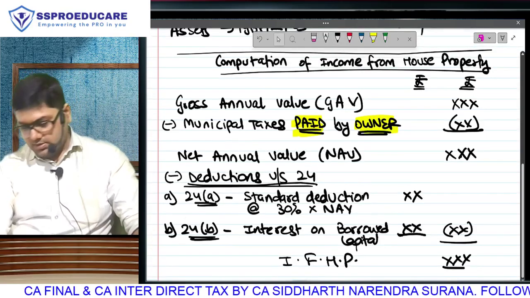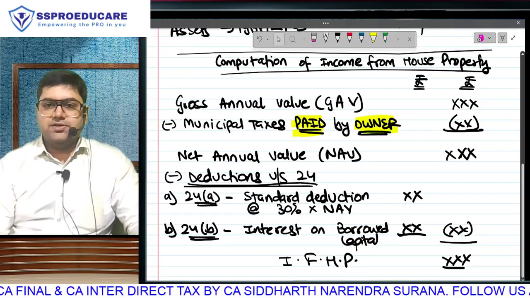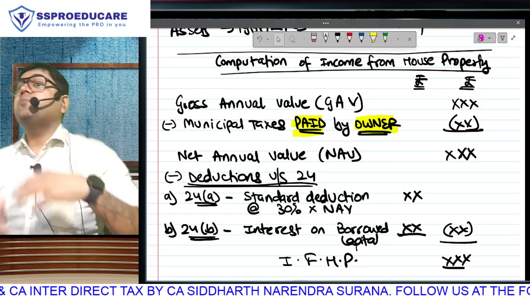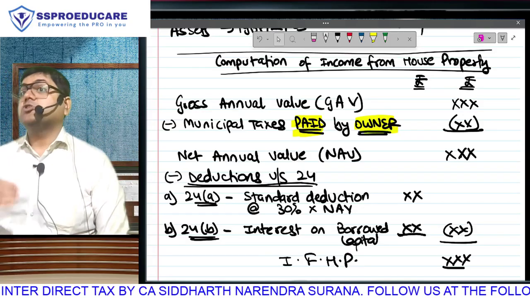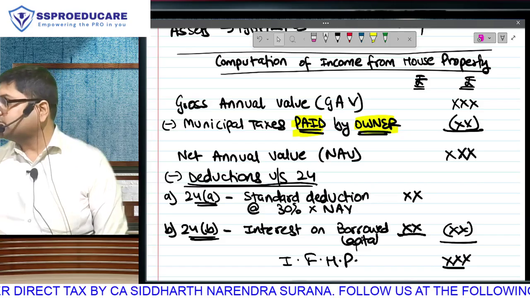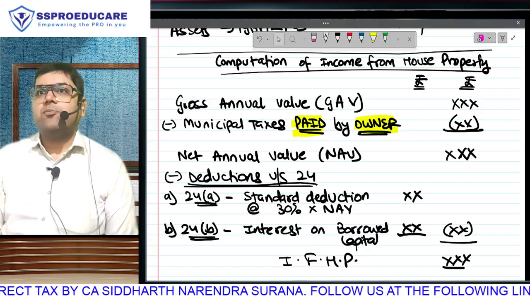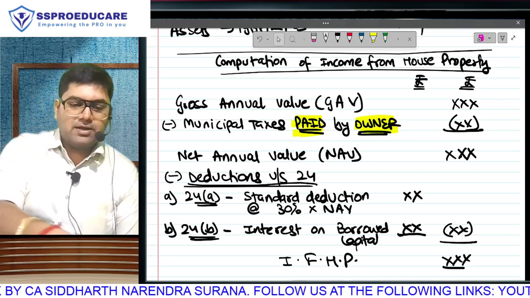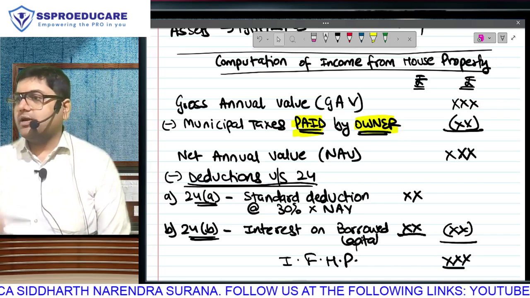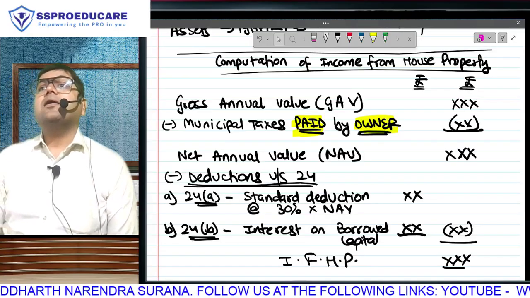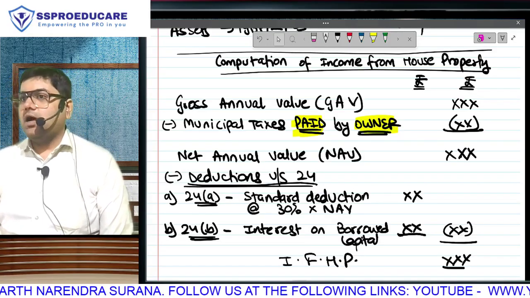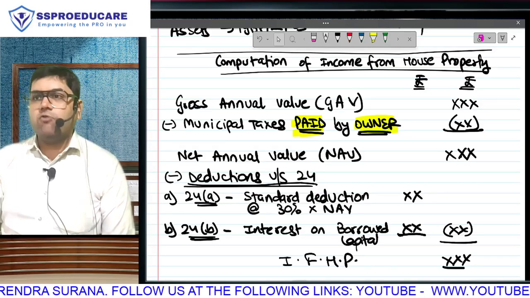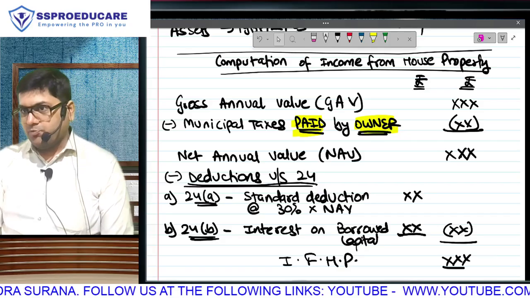Step number 1, calculate something called the GAV. GAV matlab gross annual value. This is the biggest and the most important calculation, because what is the role of annual value? Annual value only is taxable. The capacity of the property to generate rent. At least in the introduction, we have already understood what you mean by capacity of the property to generate rent? The actual rent that you have received or the market rent of the property, whichever is higher. So we will learn GAV as a calculation, very big calculation. Once we know what is the capacity, this is what we have to pay tax.